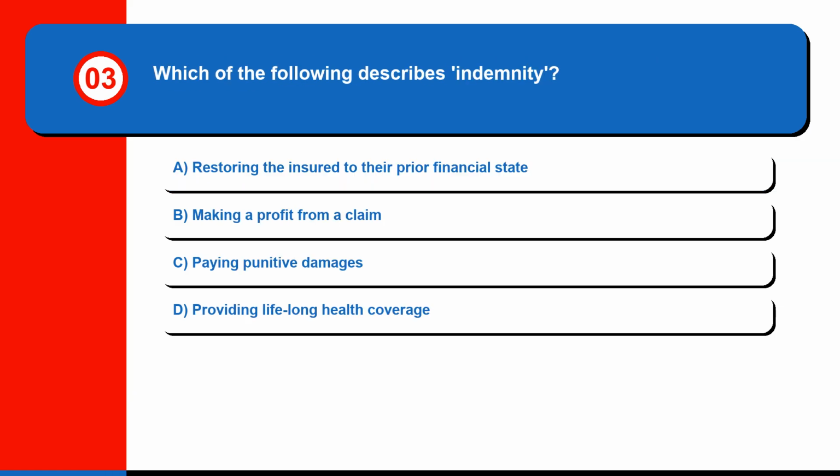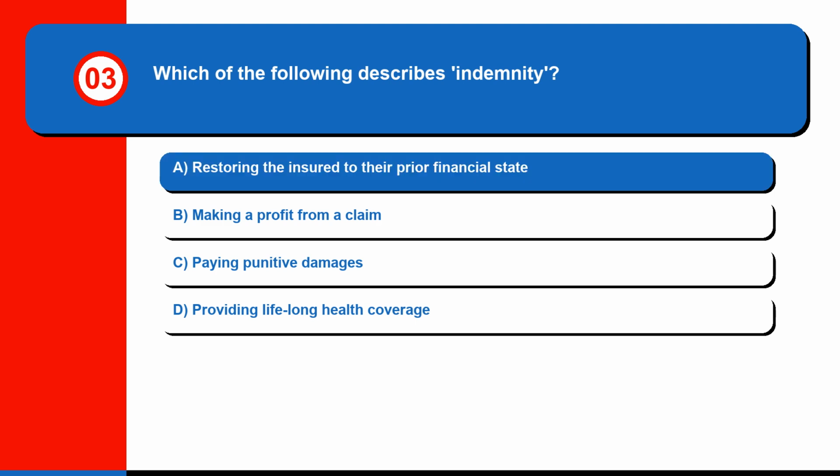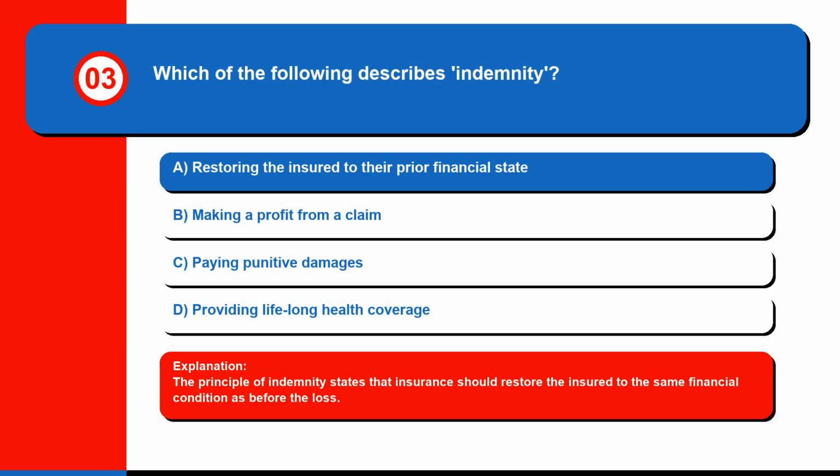Question 3. Which of the following describes indemnity? A. restoring the insured to their prior financial state, B. making a profit from a claim, C. paying punitive damages, or D. providing lifelong health coverage. The correct answer is A, restoring the insured to their prior financial state. The principle of indemnity states that insurance should restore the insured to the same financial condition as before the loss.